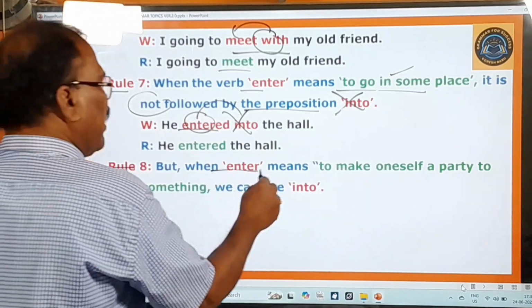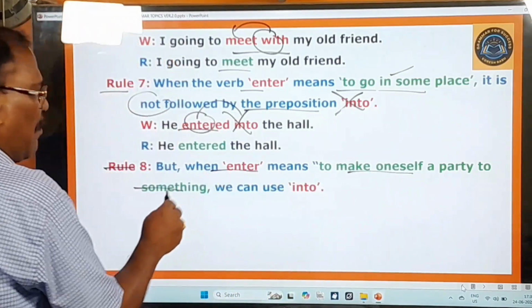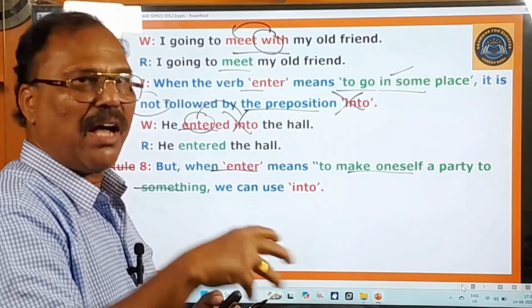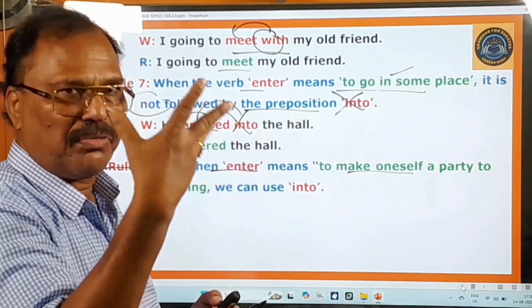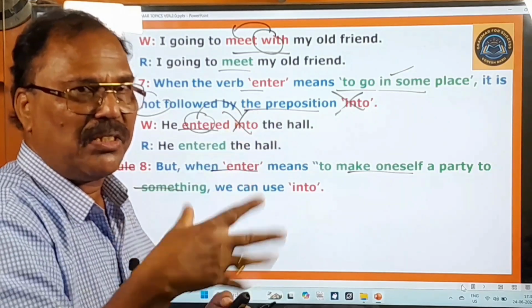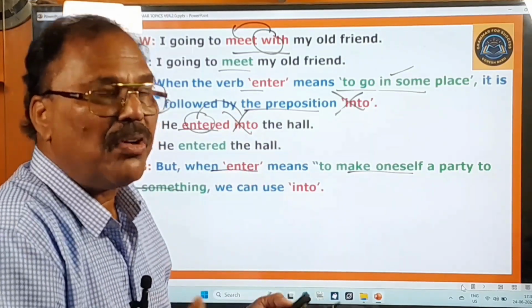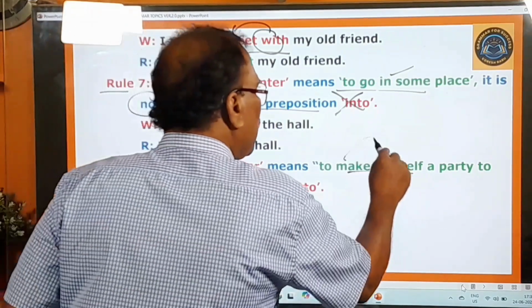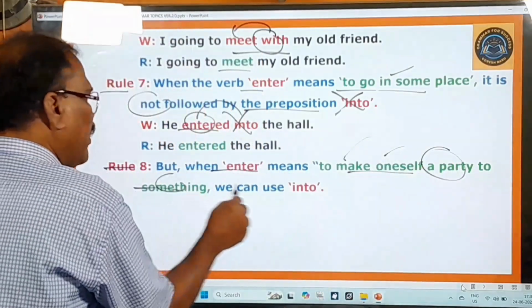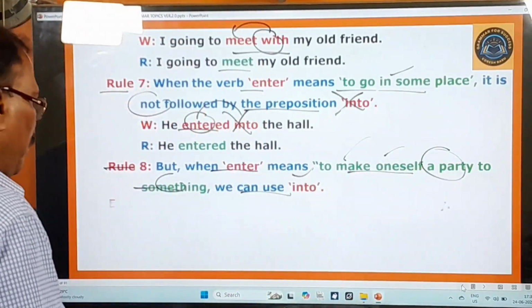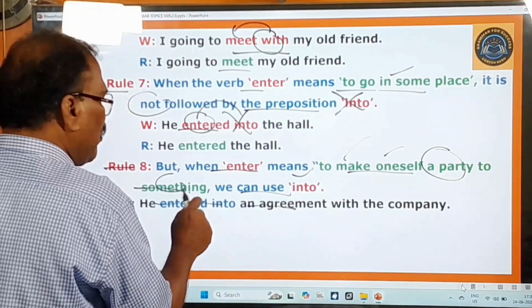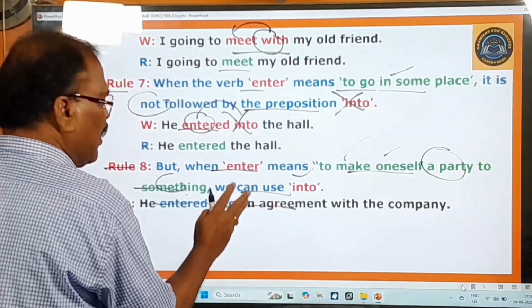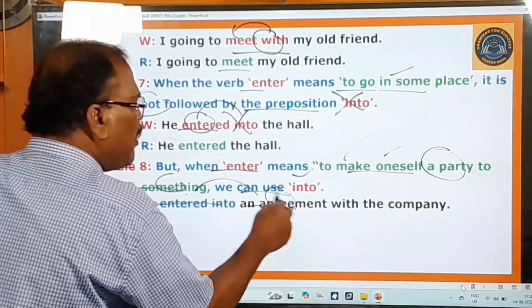But when "enter" means to make oneself a part of something, that means when you make some contract, when you make some agreement, when you go into public life, these are not places. So when you make yourself a party to something, then you can use "into". Here you pay attention. "He entered into an agreement." He did not enter the classroom or any cinema theater, but he entered into an agreement.